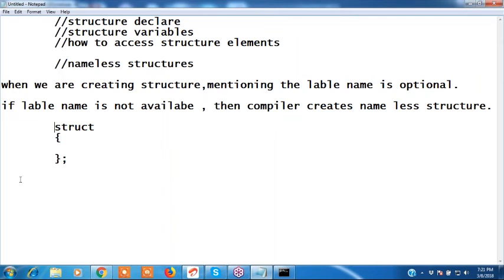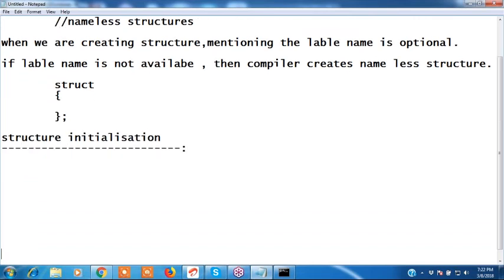Structure initialization. How to initialize the structure? Next, structure initialization. Okay, how to initialize this? How to initialize the structure elements?